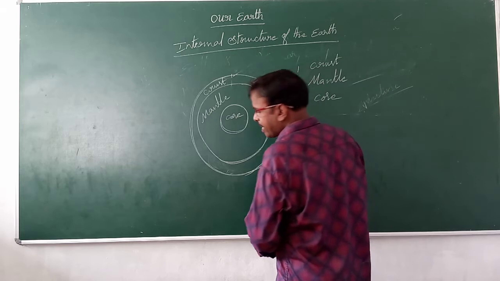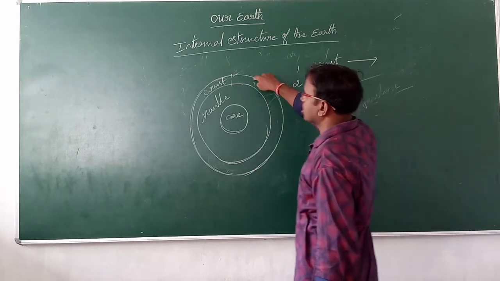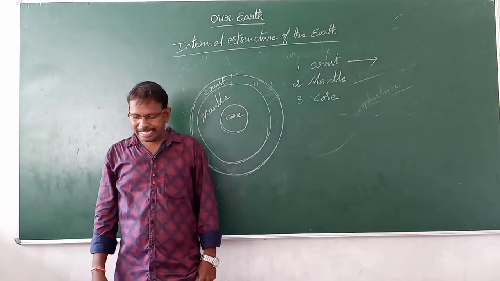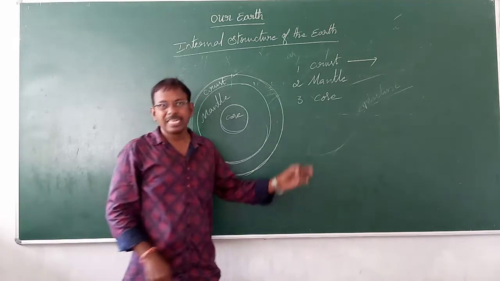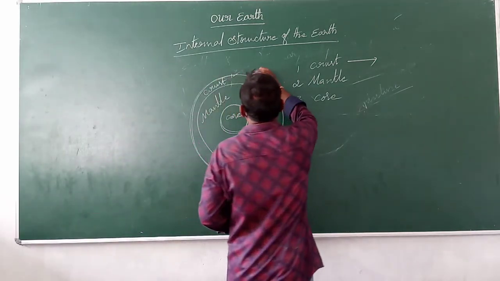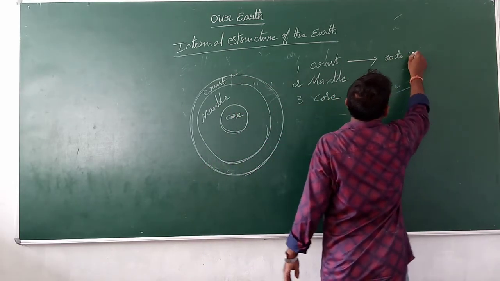The first layer is the crust, which we are living on. This is the topmost layer of the Earth. The thickness of the crust is 30 to 100 kilometers.